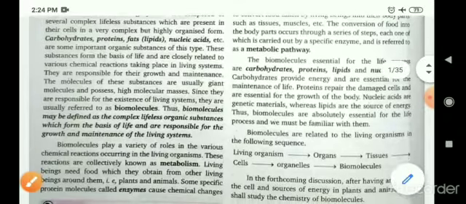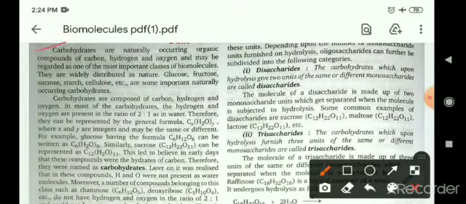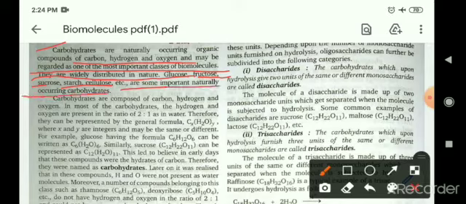So according to these biomolecules we will come to the carbohydrates. So what are carbohydrates? Carbohydrates are naturally occurring organic compounds of carbon, hydrogen and oxygen and may be regarded as one of the most important classes of biomolecules. They are widely distributed in nature. Glucose, fructose, sucrose, starch, cellulose, etc. are some important naturally occurring carbohydrates.